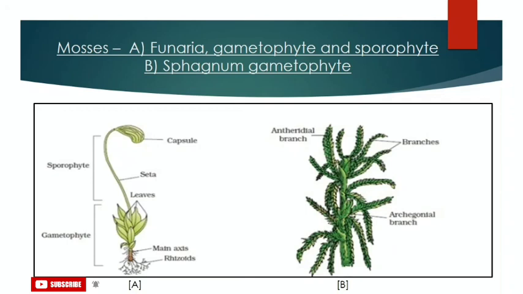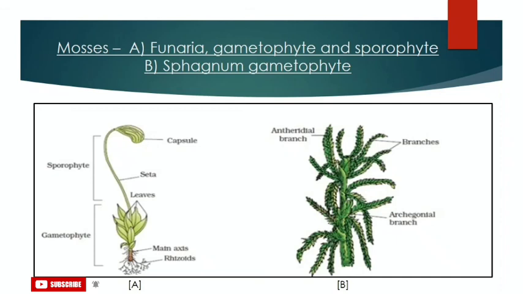Now talking about sexual reproduction, the sex organs, that is the male sex organ antheridia and the female sex organ archegonia, are produced at the apex of the leafy shoots. Male organs appear club-shaped while female organs are flask-like. As you can see in the picture, B represents the antheridial branch and archegonial branch.